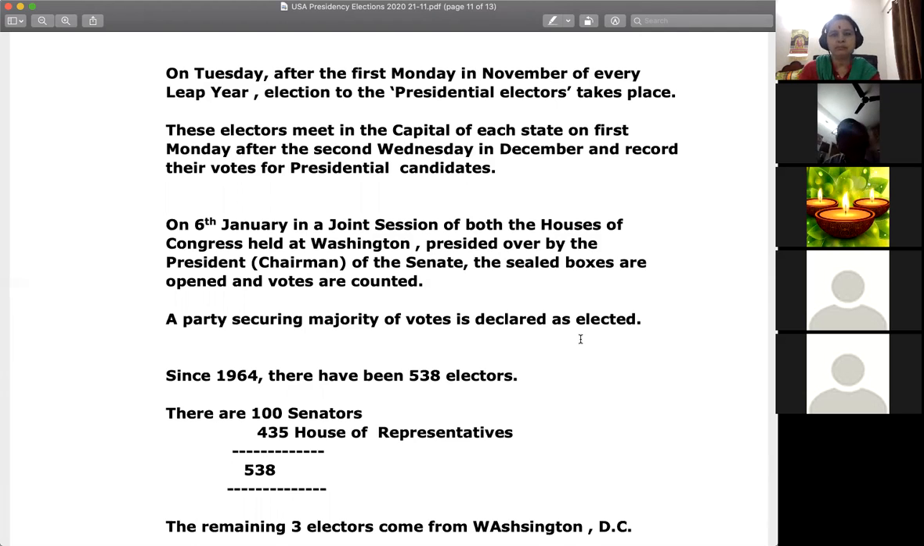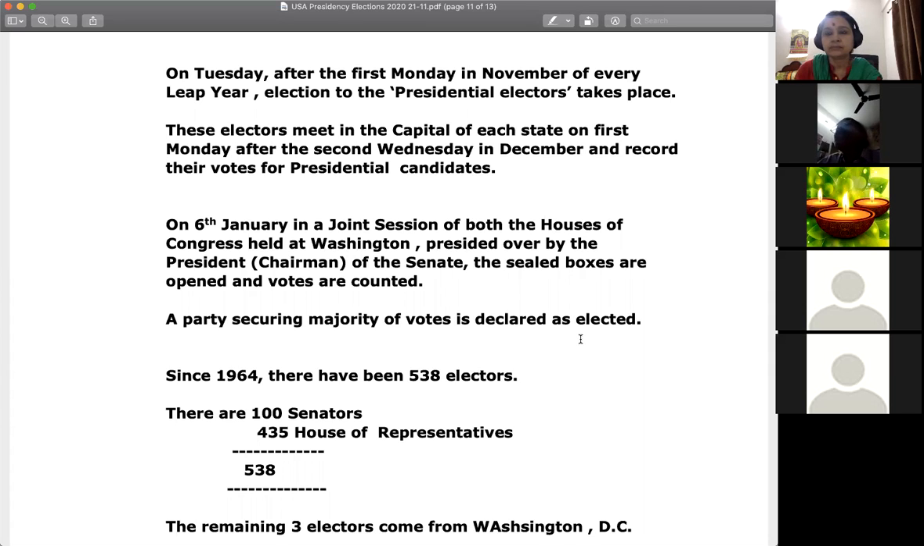So 2020 divided by 4 gives a whole number, meaning there will not be any fraction or remainder. Presidential elections are held every 4 years, and they are held in leap years only.